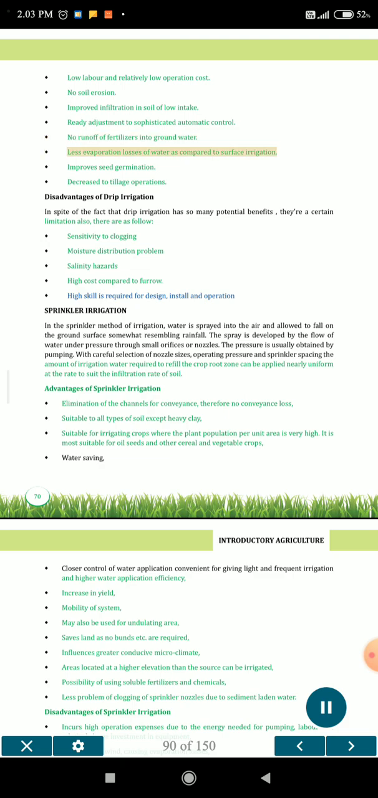Less evaporation losses of water as compared to surface irrigation. Improved seed germination. Decreased tillage operations. Disadvantages of drip irrigation. In spite of the fact that drip irrigation has so many potential benefits, there are certain limitations also. They are as follows.